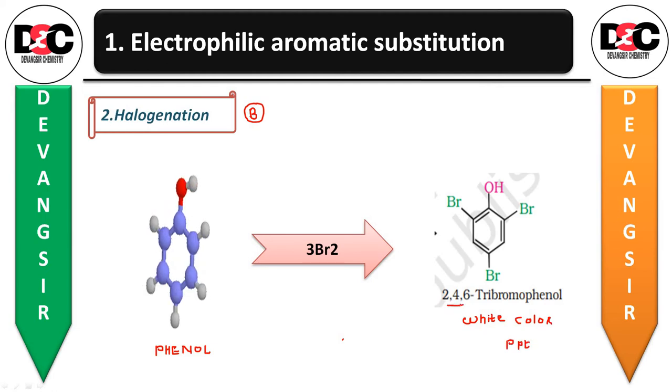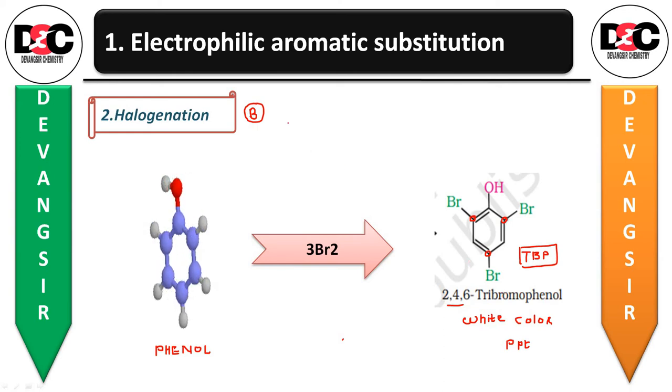Okay, of 2,4,6-tribromophenol. This is on 2 number bromine, on 4 number bromine, and 6 number bromine. In short, you can call it TBP, tribromophenol. So this is reaction B. When the phenol is treated with bromine water, you'll be getting white color PPT of 2,4,6-tribromophenol. Okay, that's all for halogenation reaction.